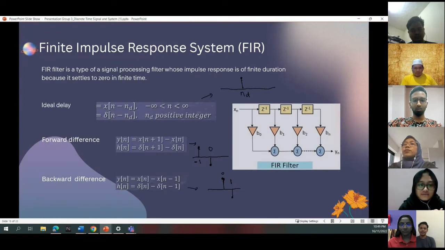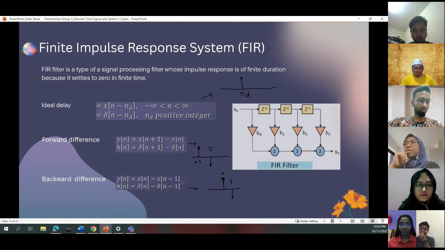Next is the finite impulse response system, or FIR for short. An FIR filter is a type of signal processing filter whose impulse response is of finite duration because it settles to 0 in finite time. The FIR examples are divided into three types: the ideal delay, the forward difference, and the backward difference.